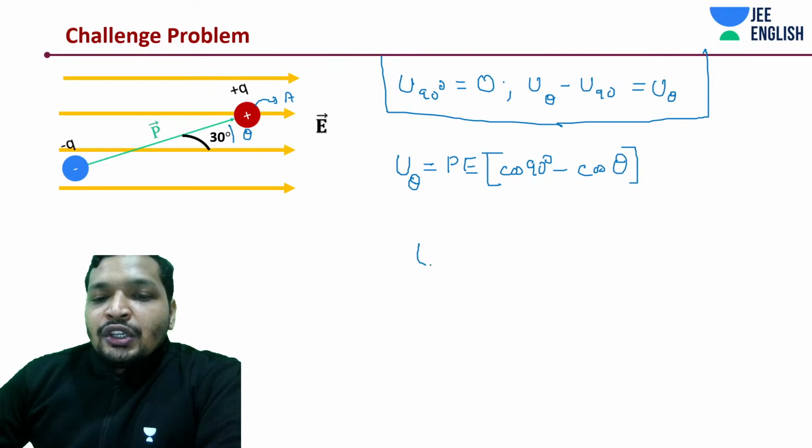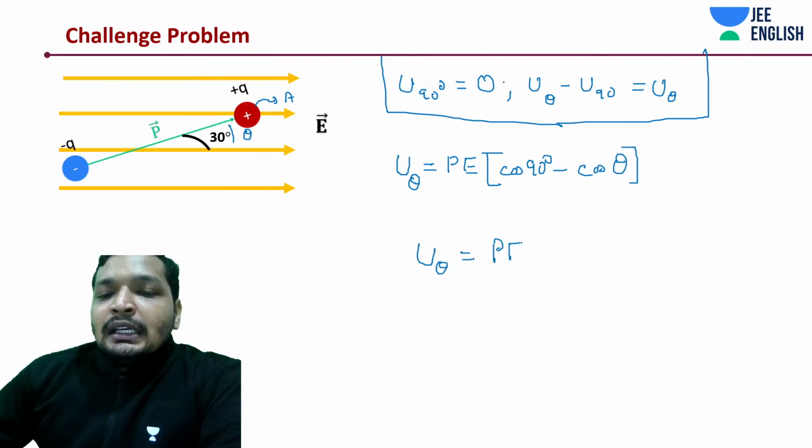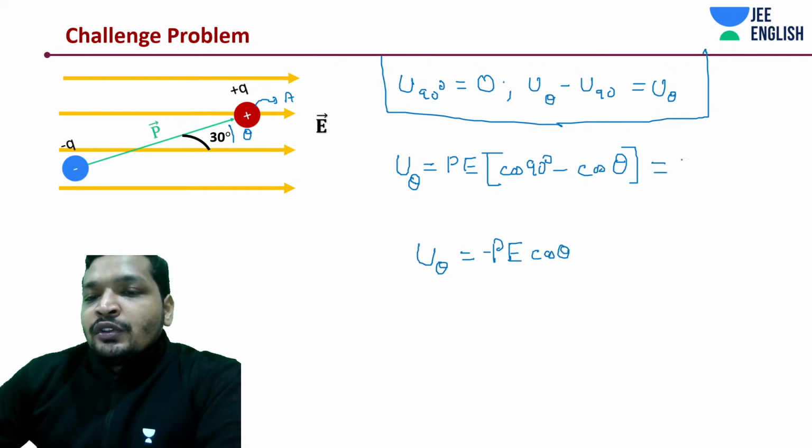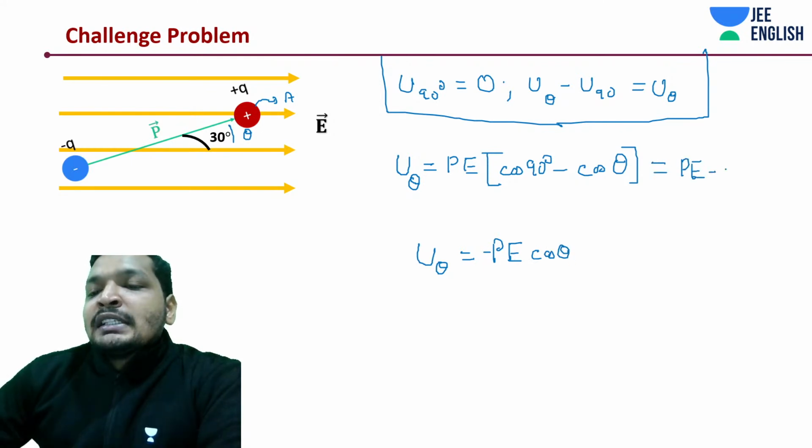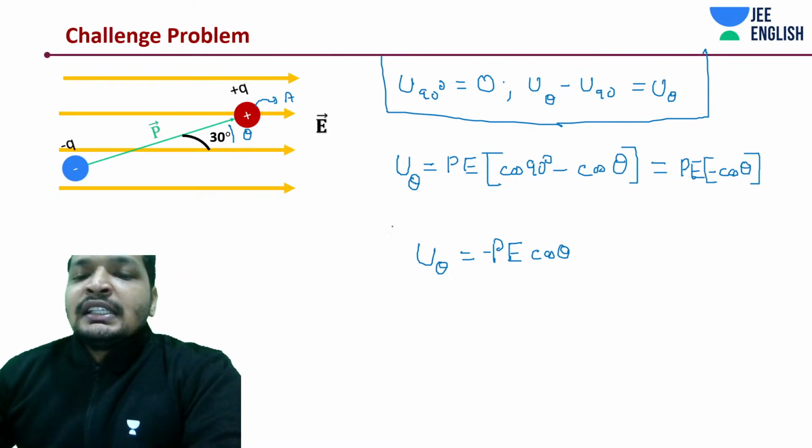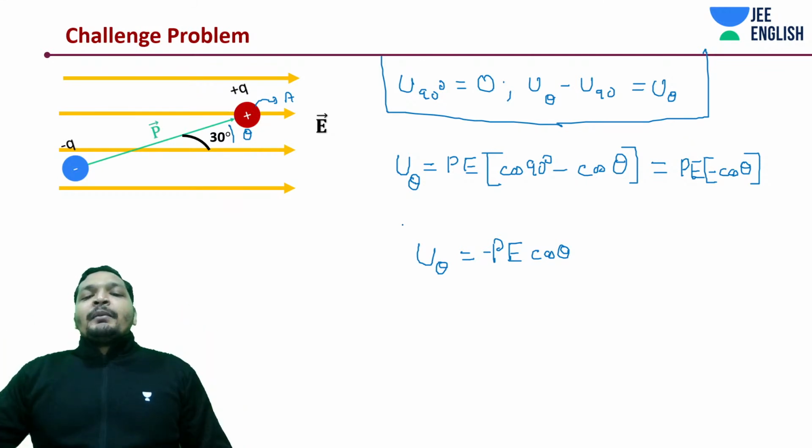That means U theta is going to be how much? PE times (0 minus cos theta). If I further write it down, this would look something like PE times minus cos theta. So for any angle, how do you derive the potential energy of a dipole kept in a uniform electric field?